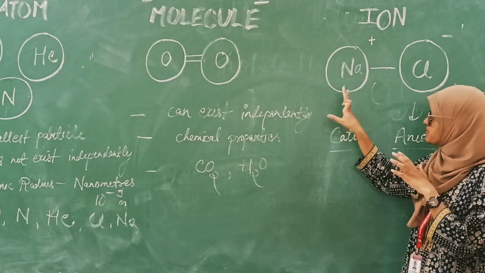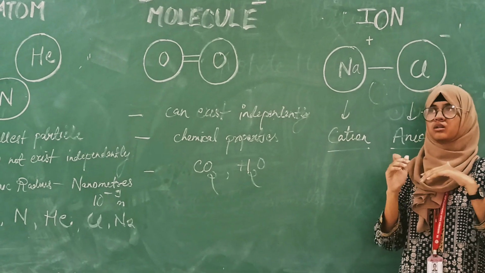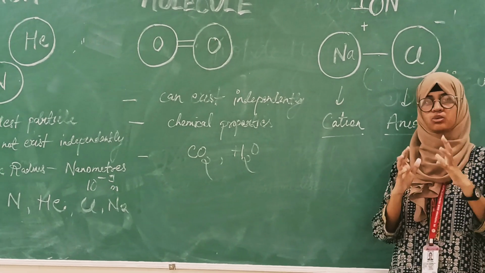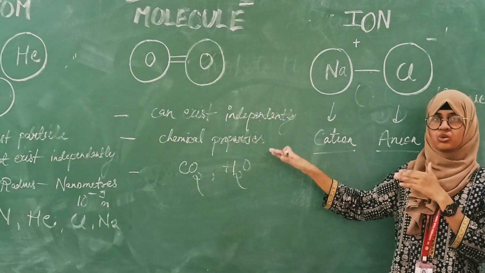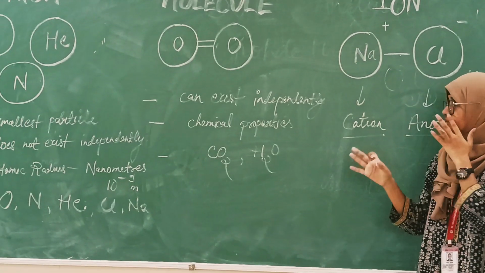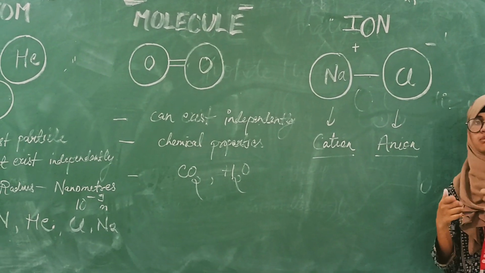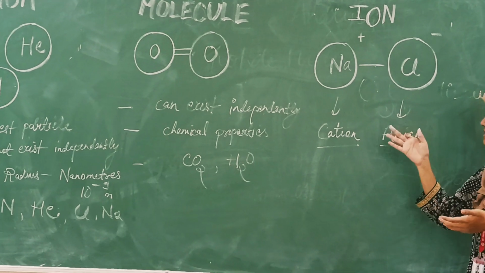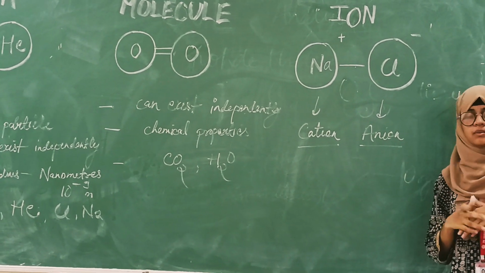Molecules can be made up of the same type of atom, or atoms of the same element, or atoms of different elements. Those are known as molecules of compounds, for example CO2, H2O, ammonia, etc. The compounds which are made up of metal and non-metal contain some charges. These charged particles are known as ions, for example sodium chloride and calcium oxide, etc.